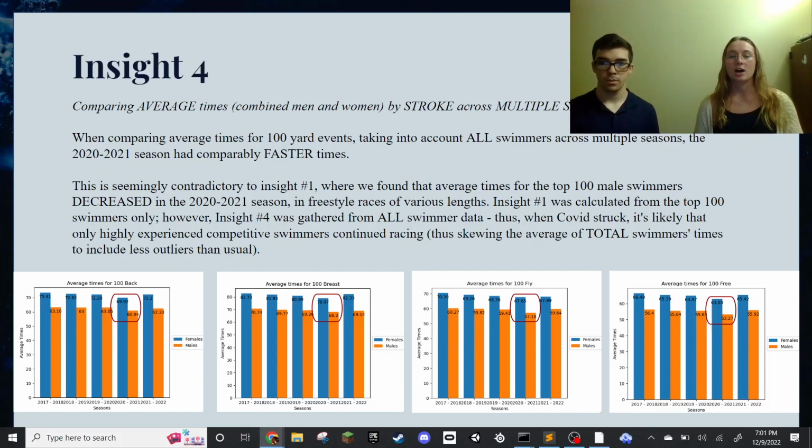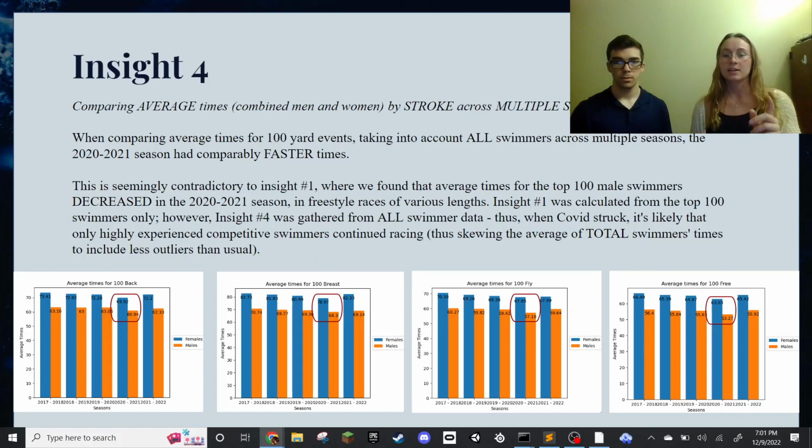And then our fourth insight seems to be kind of at odds with our first one. We again compared each stroke option between men and women, except this time we looked at all swimmers. So previously we looked at those top swimmers, and that's where we saw that slow spike for the COVID season. This time we see a fast spike for the COVID season. And so what we think caused this is that because of COVID, because there were probably limitations to the amount of people that could race, you probably had more of the faster swimmers competing overall, which reduced those slower outliers that would contribute to a slower time. And so we actually see a faster time for the total swim data when compared.